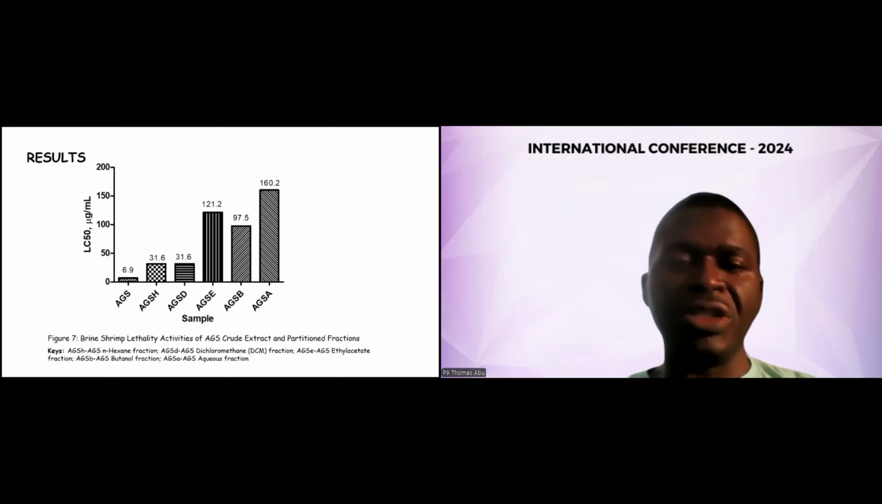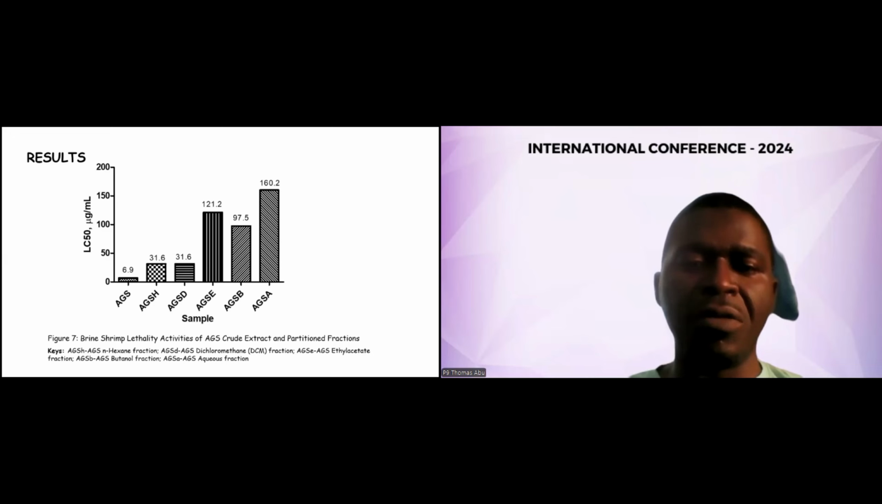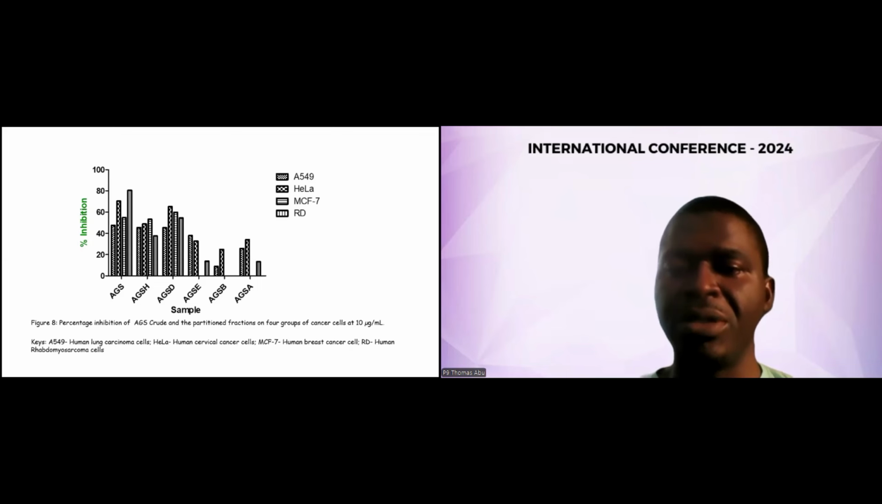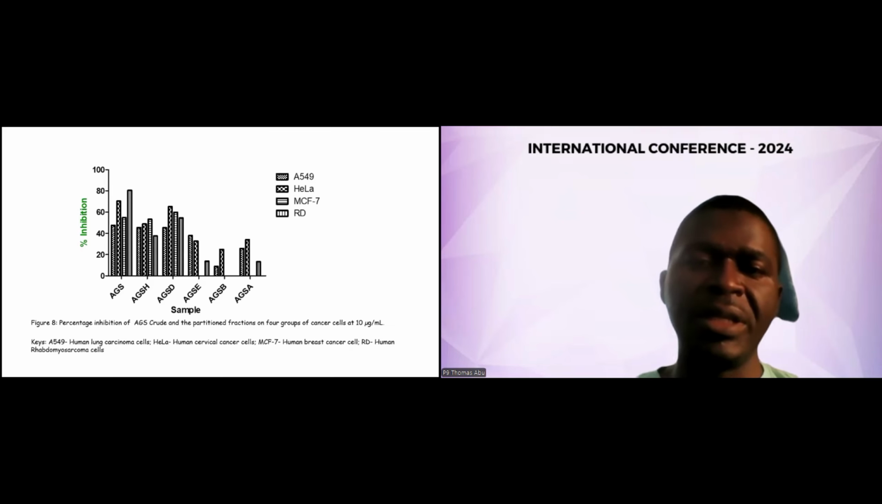Coming to the fractions, the hexane fraction of AGS and the dichloromethane fraction of AGS have the highest and best activity. The next slide shows the percentage inhibition of Albizia glaberrima stem bark crude and its partition fractions against four panels, that is four groups of cancer cells, at 10 microgram per ml. That is lung cancer, cervical cancer, breast cancer, and rhabdomyosarcoma cell line. From this, we can see clearly that the hexane fraction and the DCM fraction of AGS had the best activity.